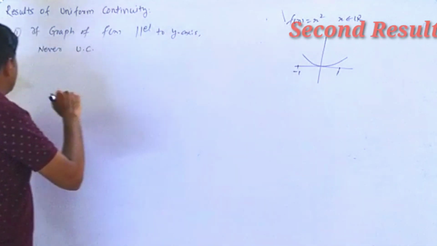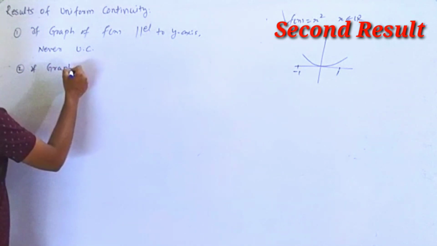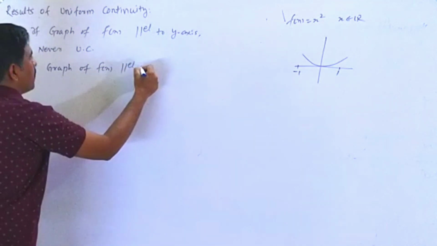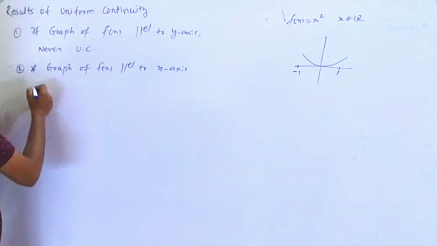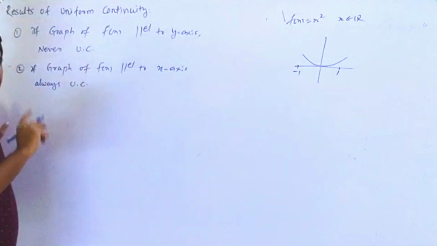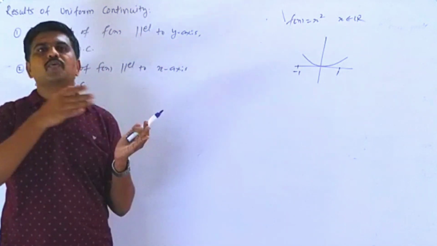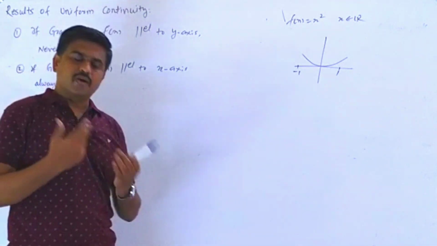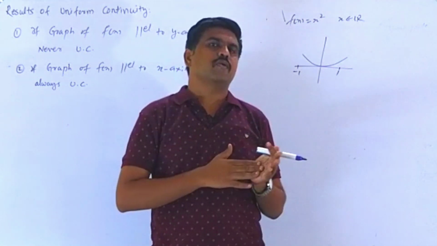And the second result, exactly opposite of that: if the graph of f of x is parallel to the x-axis, then always UC. That function is always uniformly continuous if the graph goes parallel to the x-axis. These are very short results, but we will discuss the standard results on uniform continuity.